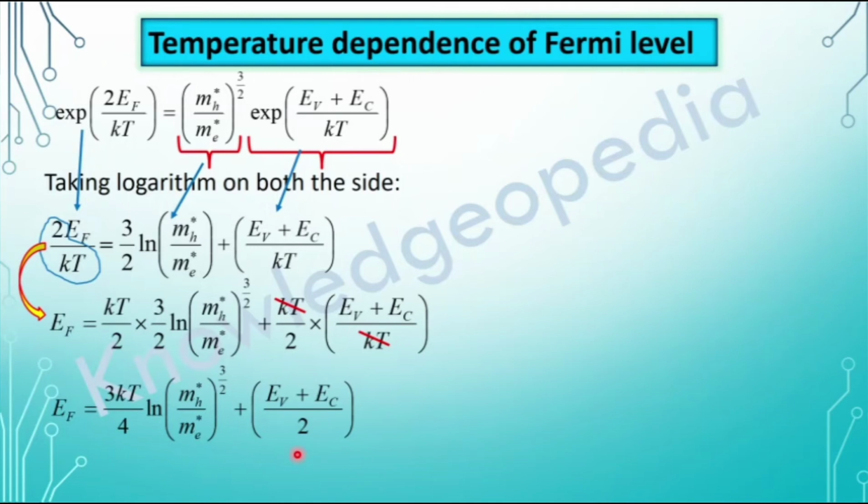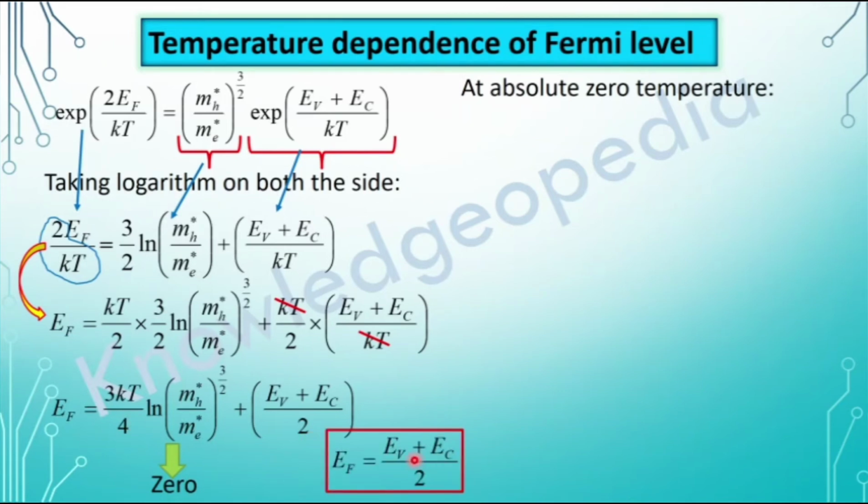Now we will see how this Fermi level changes with temperature. First we will consider the absolute zero temperature. If we are considering absolute zero temperature, that means this T is equals to 0. If this T is equals to 0, then the whole term becomes 0. So if this is 0, what is the value of EF? So EF will be EV plus EC by 2. This is 0, so we are left with only the second term, and hence we are getting EF is equals to EV plus EC by 2.